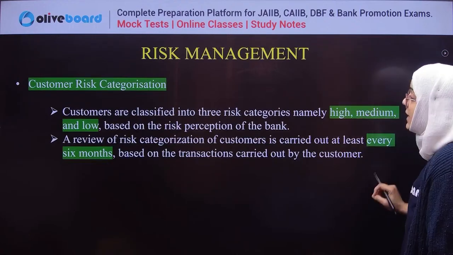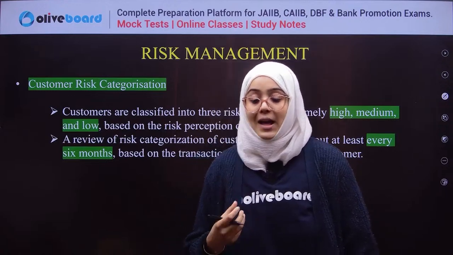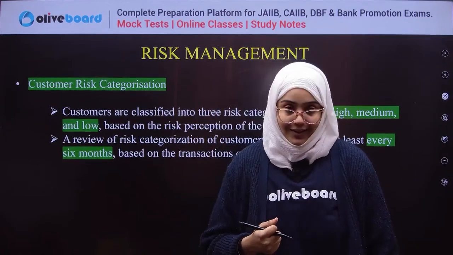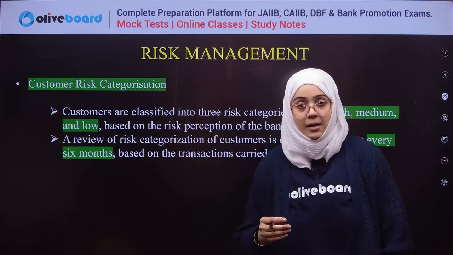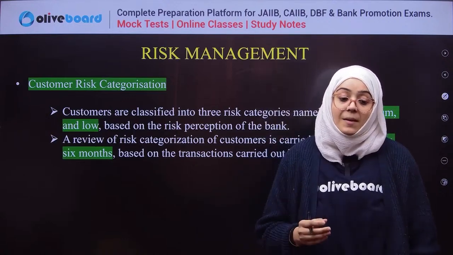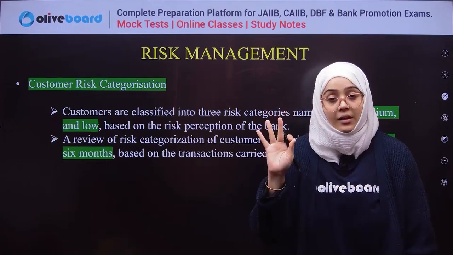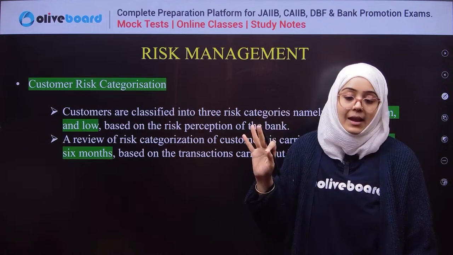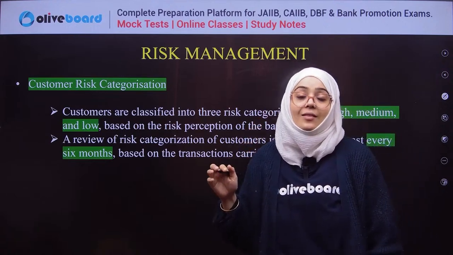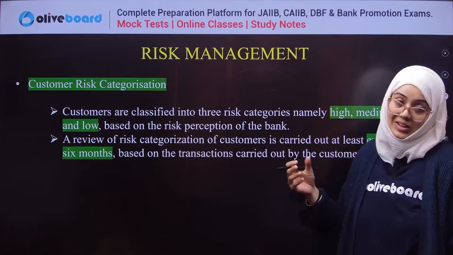Now, under this KYC, there is a very important thing known as risk categorization. If a new customer comes to the bank, the customer is categorized into 3 risk categories: medium risk, high risk, and low risk customer.